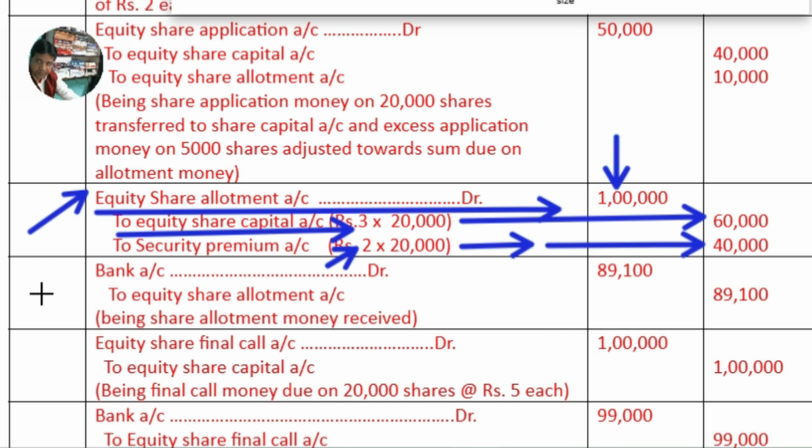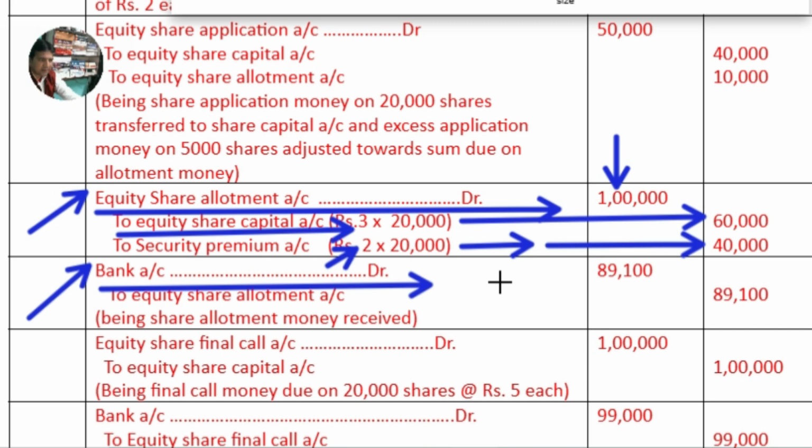Now it is given in the question that one shareholder, Mr. C, holding 200 shares, has failed to pay the allotment and final call money. So at the time of receiving the allotment money, this is the bank entry, the receiving entry. When the company receives the amount, the company debits the bank account. In this case the company has received not the full amount of allotment, but a partial amount, because the one shareholder Mr. C who was supposed to pay the allotment money has not paid it,